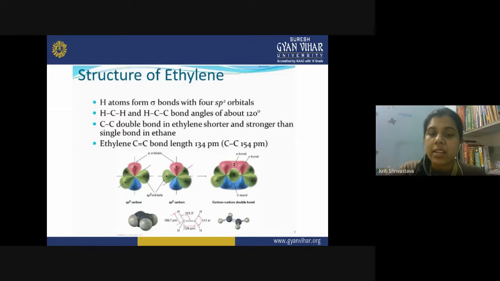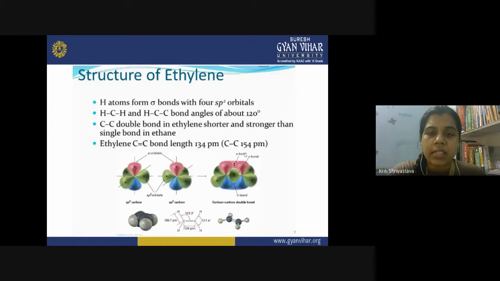Having a planar structure. So sp2 hybridization, in organic chemistry, whenever carbon is forming a double bond, like in alkene or in any other type of molecule, whenever a double bond is present, it is always sp2 hybridization of carbon. So here in this structure, the bond length and bond angles are mentioned. A typical carbon-carbon double bond length is 134 pm.